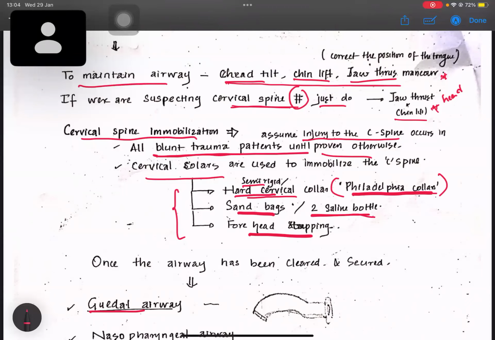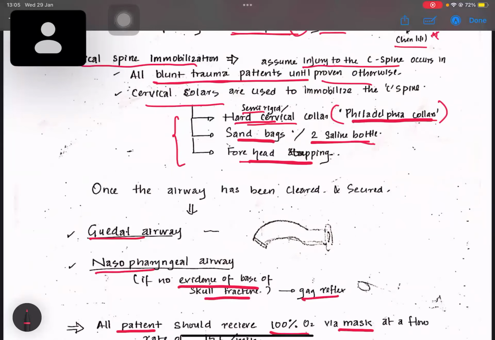So we use sandbags or two saline bottles either side of the neck to stabilize the neck, and we use forehead strapping to strap the head to the bed without moving. Okay. These are used in the Sri Lankan setup to immobilize the cervical spine.